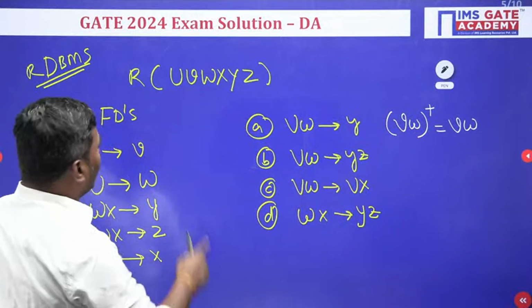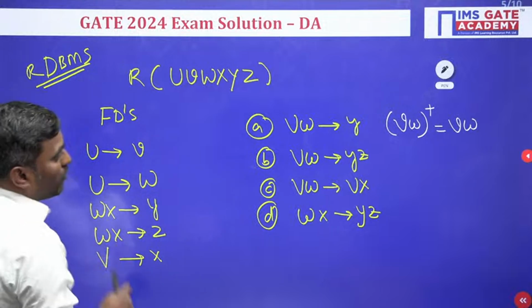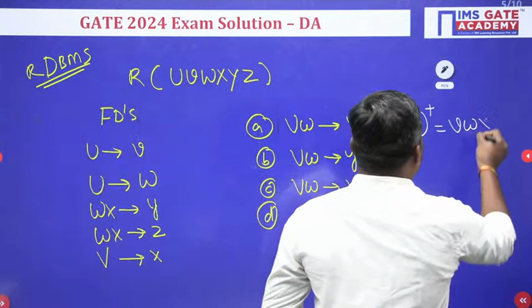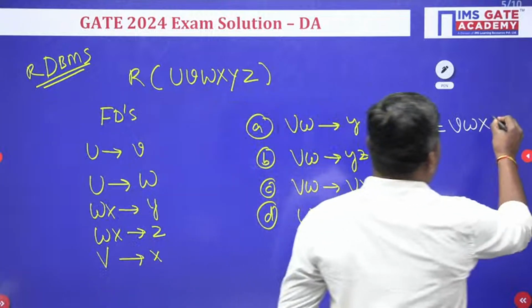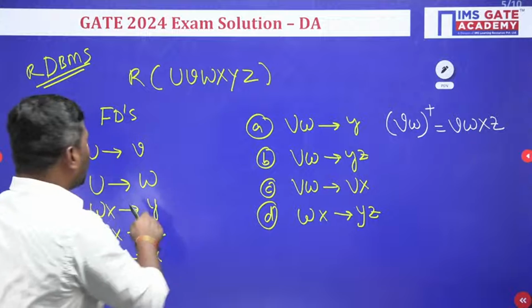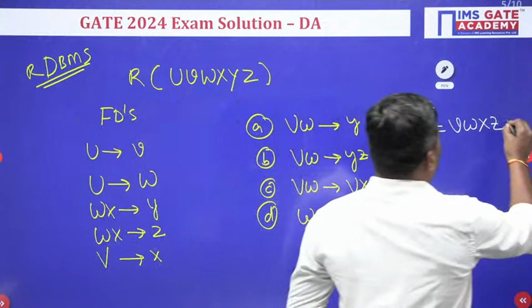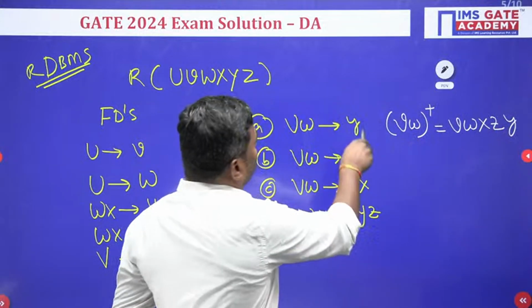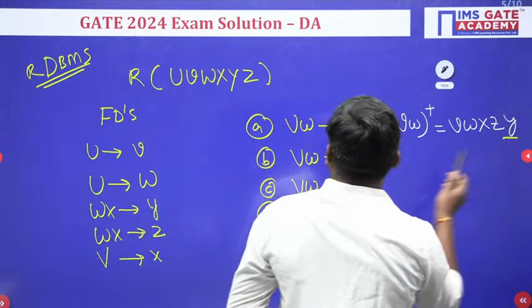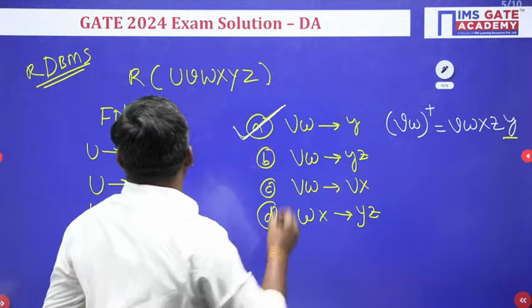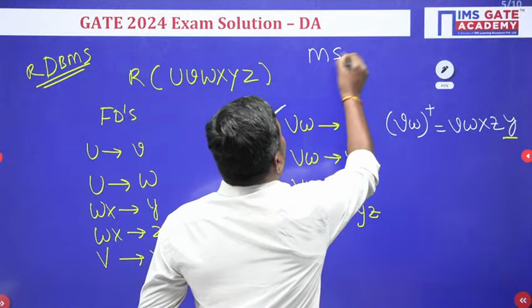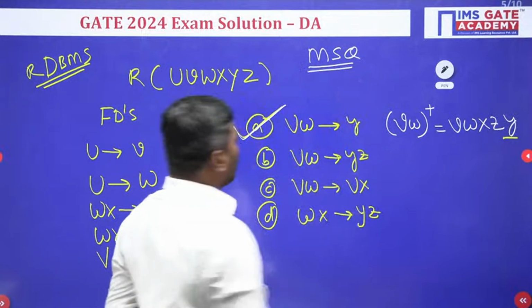So VW closure, VW included, plus. Now from this you have to derive, right. V derives X, so I am writing X. When X is there, WX derives Z, and WX derives Y. Now the right side Y should be there, and Y is there. So option A can be derived. This is an MSQ question.